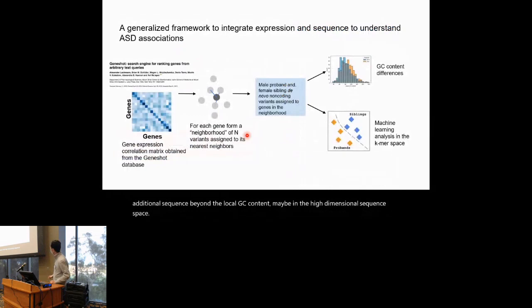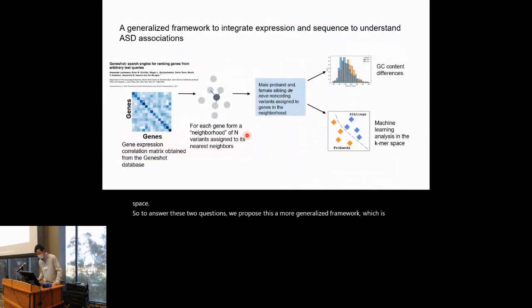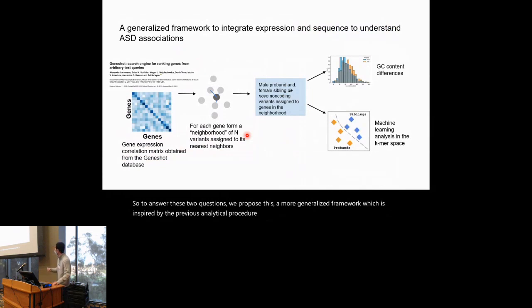So to answer these two questions, we proposed a more generalized framework, inspired by the previous analytical procedure, that integrates both gene expression and sequence to understand the association between autism and noncoding variants. First, to create these more fine-grained gene sets, we utilize the GeneShot resource, which compiles tens of thousands of different RNA-seq experiments and has computed a gene-gene co-expression correlation matrix.